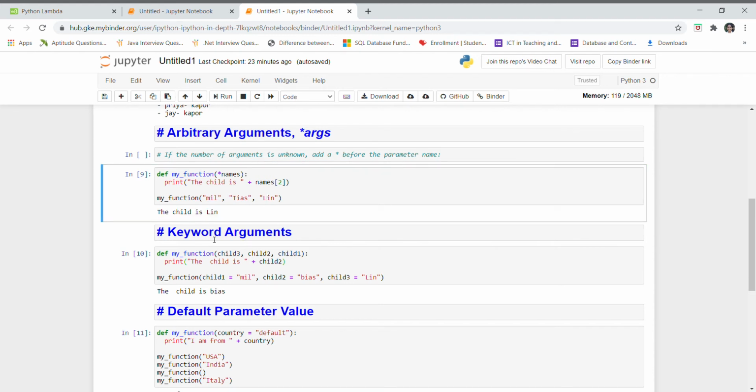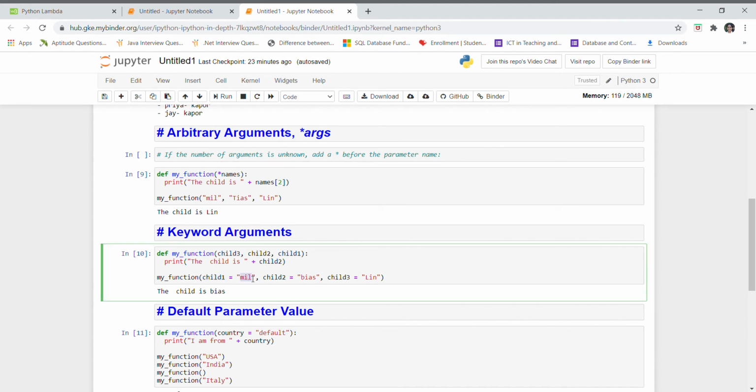Now we will see keyword arguments. This is the function, and whenever I require, while calling a function, I just assign values here: child1 equals Mill, child2 equals Bias, and child3 equals Lynn. Here I am calling child2, that's why it is going to print Bias. Whenever I write child1 here, it will print Mill. Just see a demo: when I use child1 and execute, it shows Mill. So this is the keyword argument.